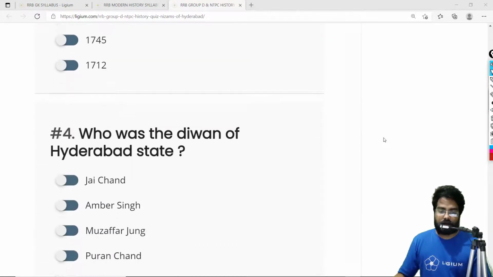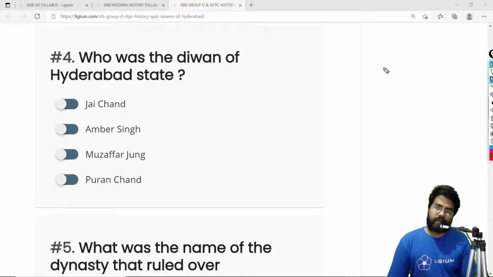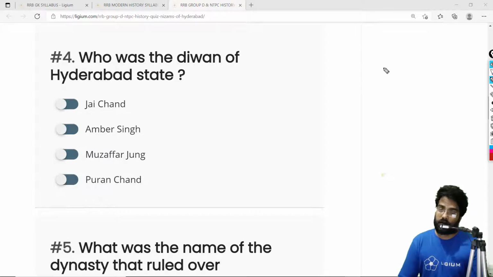Who was the Diwan of Hyderabad state? There is an important thing you should know about the Hyderabad state. Despite its bad reputation, Hyderabad state was actually very secular. The first ruler, that is Asaf Jah or Nizam-ul-Mulk or Kamaruddin Siddiqui, these are basically the names of Kamaruddin Siddiqui. He was actually very secular, and he treated both his Muslim subjects and Hindu subjects very well. And this policy was followed by the rest of the Nizams.